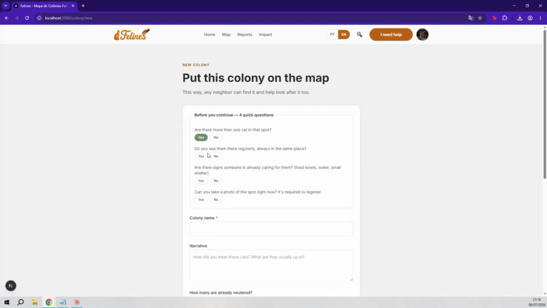The flag button applies distributed moderation. 3 flags from different users trigger automatic review. A third offense results in a permanent ban. No single person has unilateral power to remove anything.